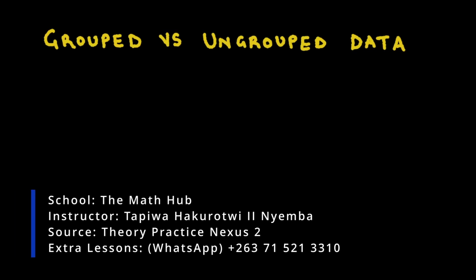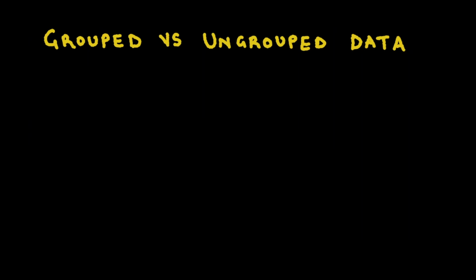In today's lesson, we are going to look at grouped versus ungrouped data. This is also a data type. Saka ngatitange ne ungrouped data. What do we mean by ungrouped data? I think this is more like self-explanatory.